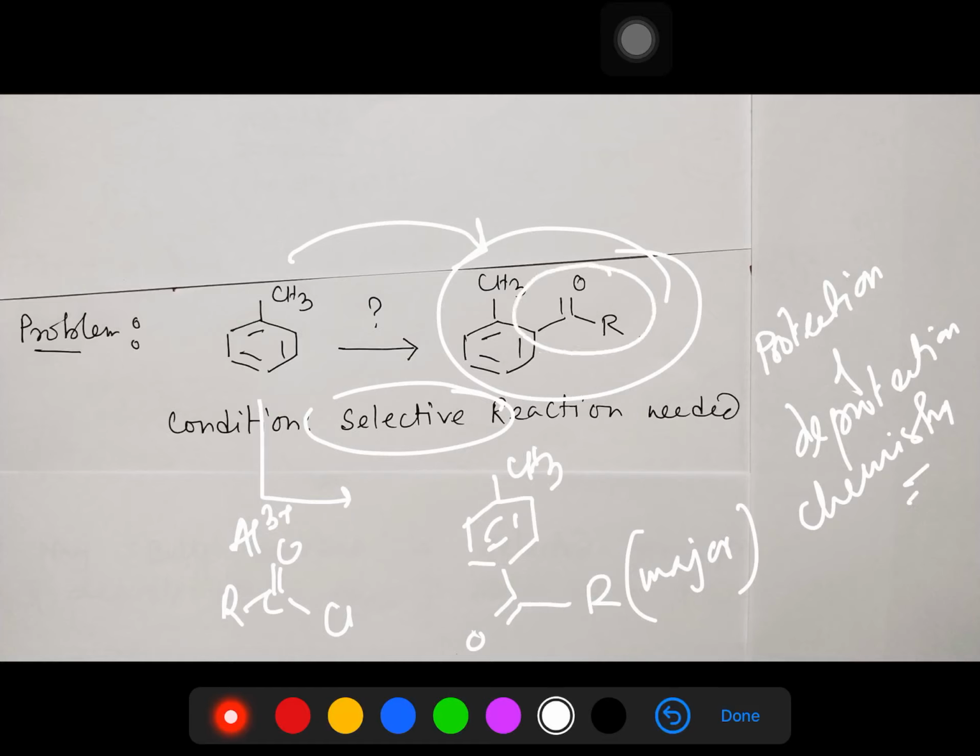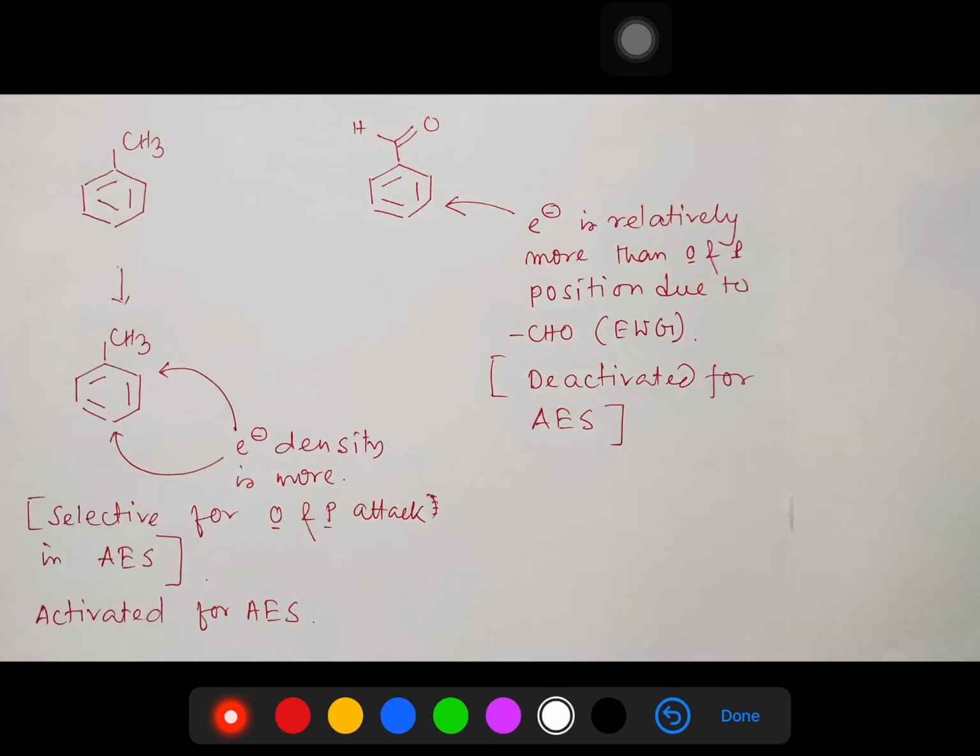By the way, one interesting point I want to discuss, let's learn a little bit about this ortho-para orienting, which will be helpful. For example, if you take toluene, it is an ortho-para donating group, meaning it increases the electron density on the ortho and para positions. So what is the benefit? Aromatic electrophilic substitution is supposed to happen on either the ortho or para position. Whereas in the case of benzaldehyde, it is meta directing, because it is actually deactivating,